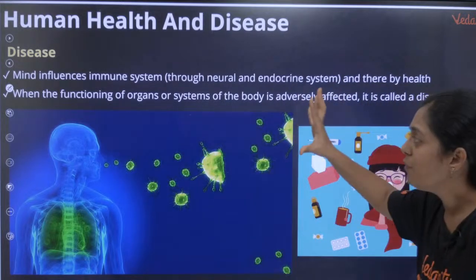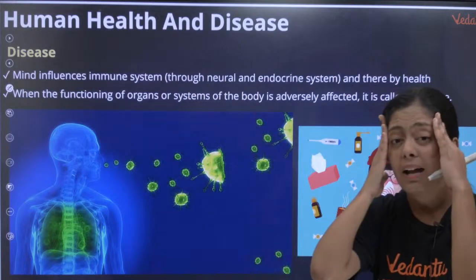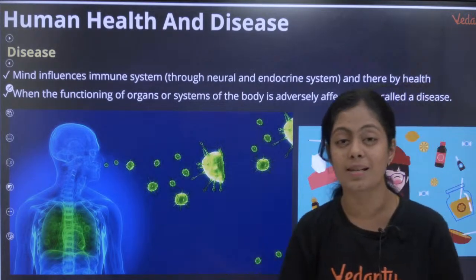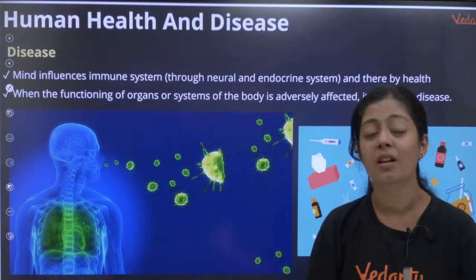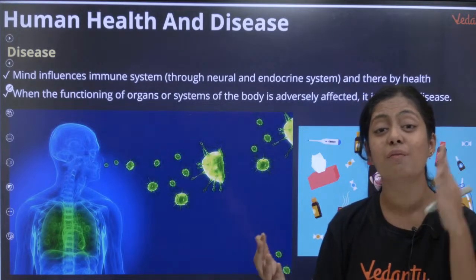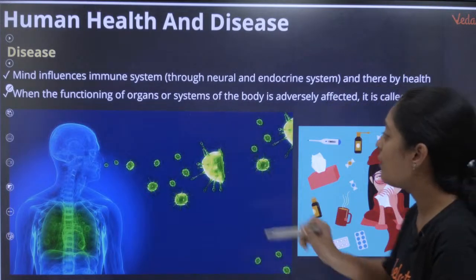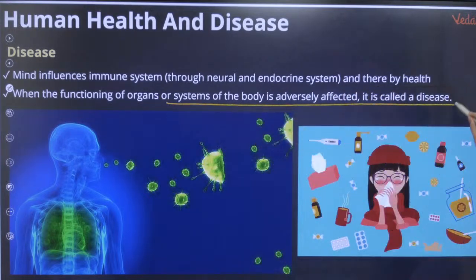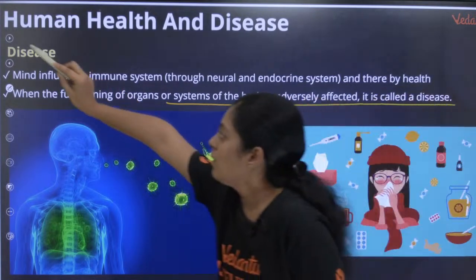Mind influences your immune system through the neural and endocrine systems and thereby your health. Ma'am, does my mind affect my health? Absolutely, guys. You won't notice it in a day or two. It takes at least months together to understand that your mind is affecting your health directly or indirectly. So when the functioning of organs or systems of the body is adversely affected, we call such a condition a disease. Yes or no?